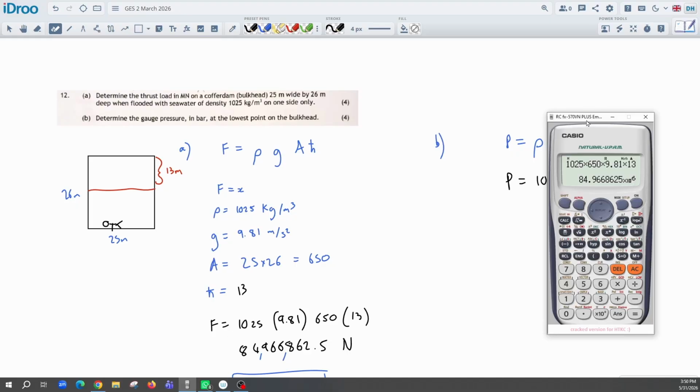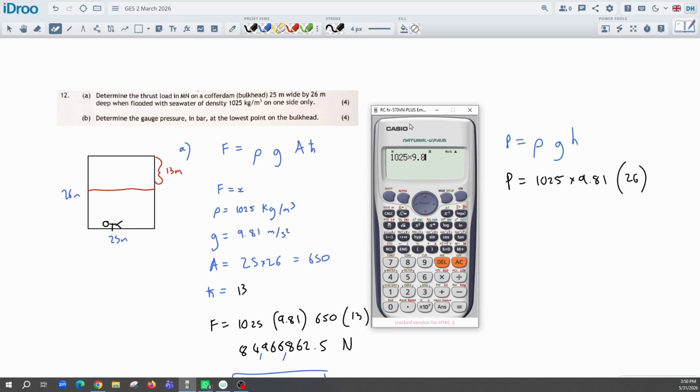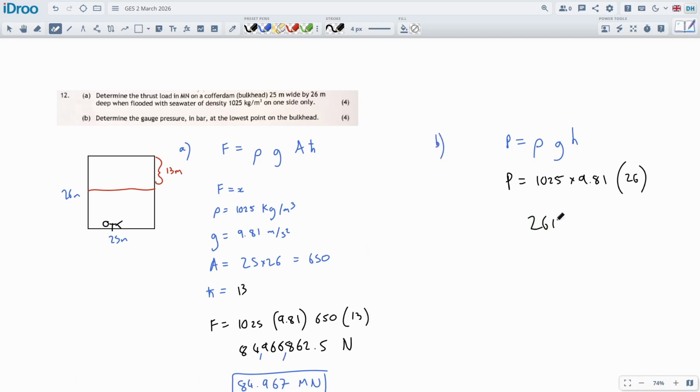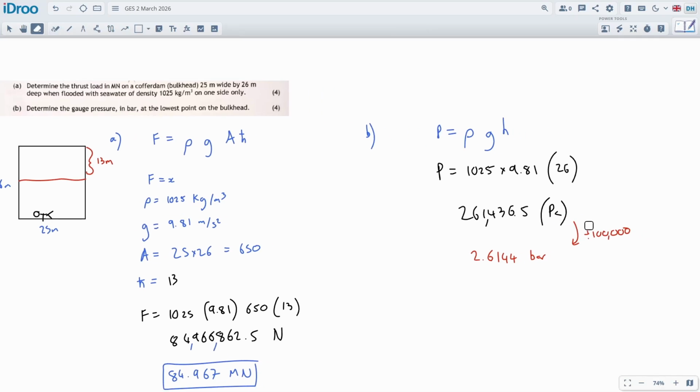Okay, so this is going to come out in pascals. 1025 times by 9.81 times by 26 gets us the answer as 261,436.5. This will be in pascals, which is newtons per meter squared as a pressure. And to convert from pascals into bar, you divide by 100,000. So it'll be 2.614365, or I could round this up to 2.6 bar. I divide by 100,000 there to get it into bar.